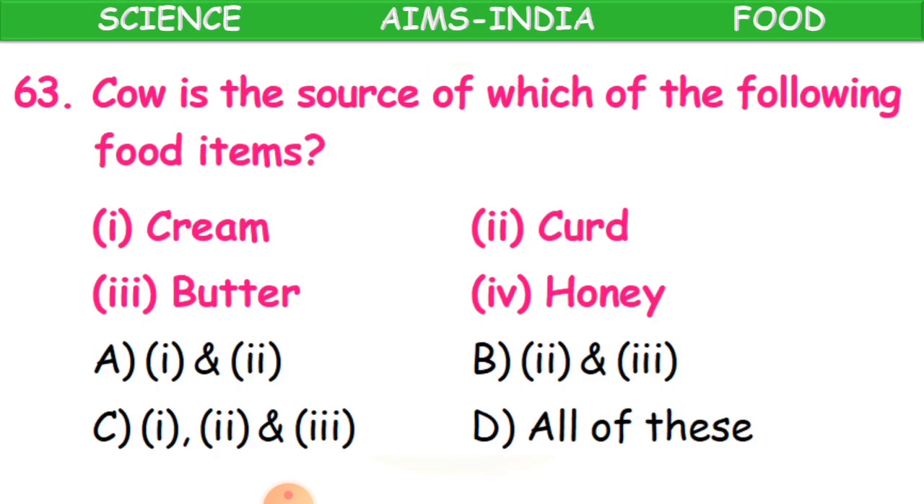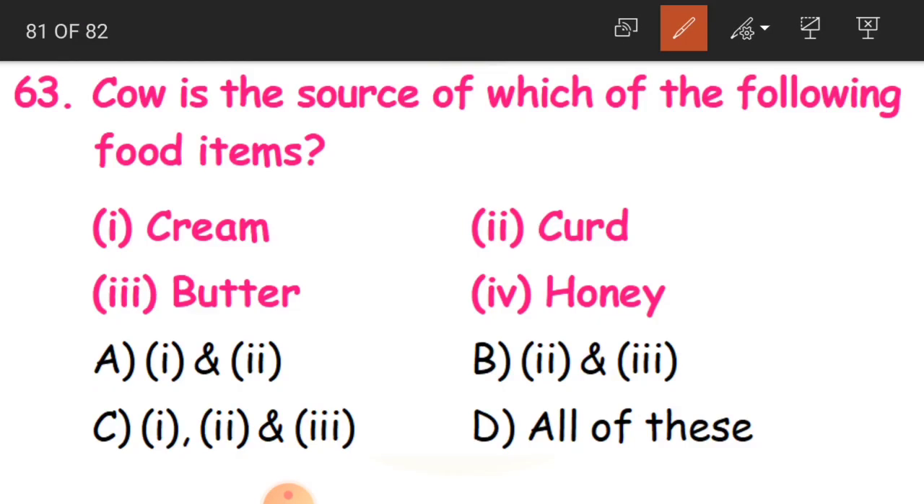Clear? Now, 63rd question, children. Cow is the source of which of the following food items? So cow means which is going to give us the milk. So here we have to identify which of the following food items we have got 4 items, which we are going to get from cow, that we have to mark.